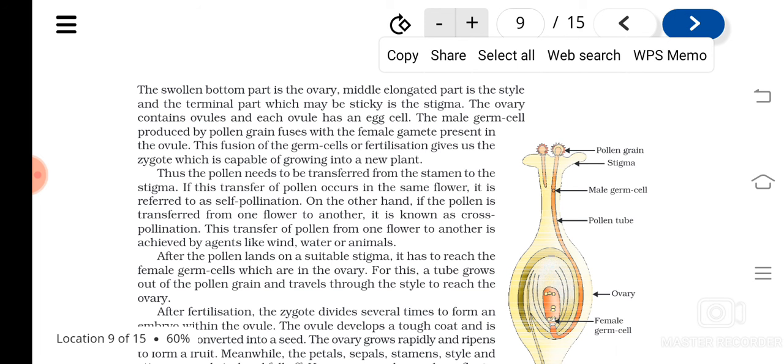And pollen grains contain the male gametes. So the male and female gametes will fuse after the pollination. So what is pollination? Transfer of pollen grains from anther to stigma is called pollination. And if it is taking place between two flowers of the same plant or between the anther and stigma of the same flower, then we call it self-pollination.